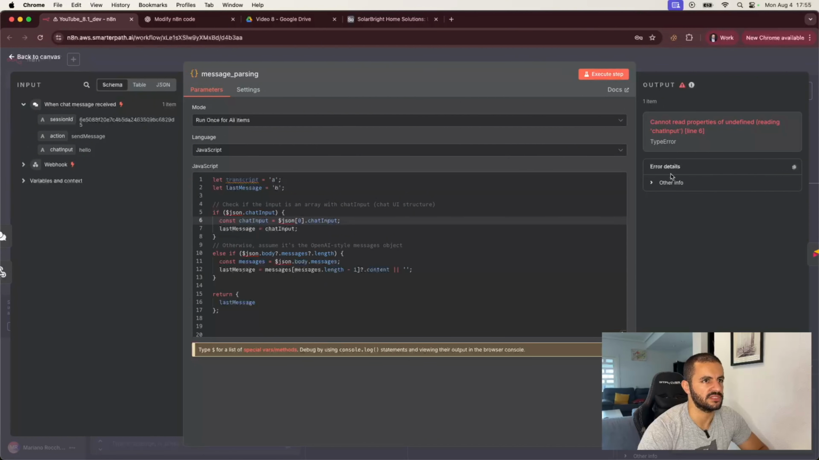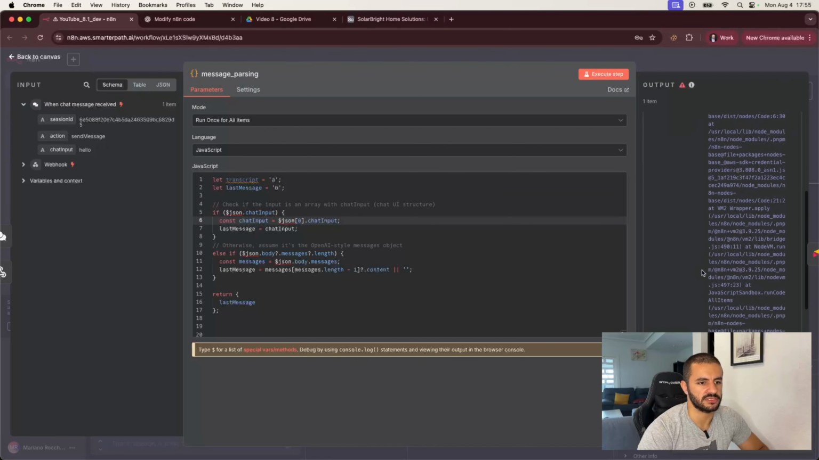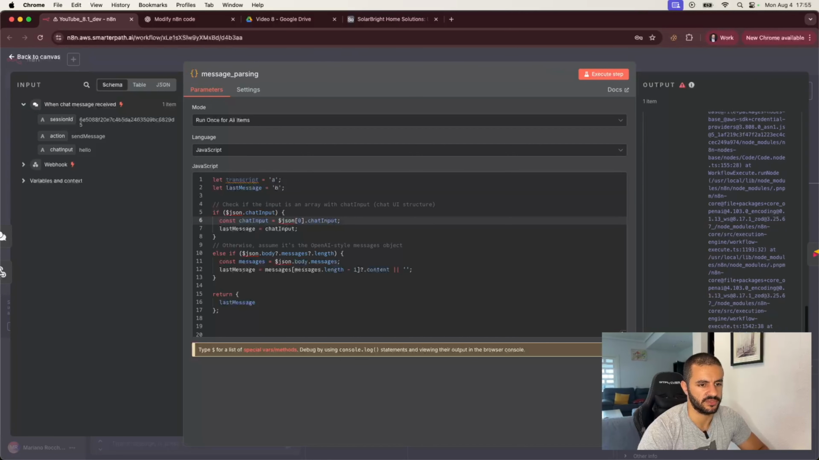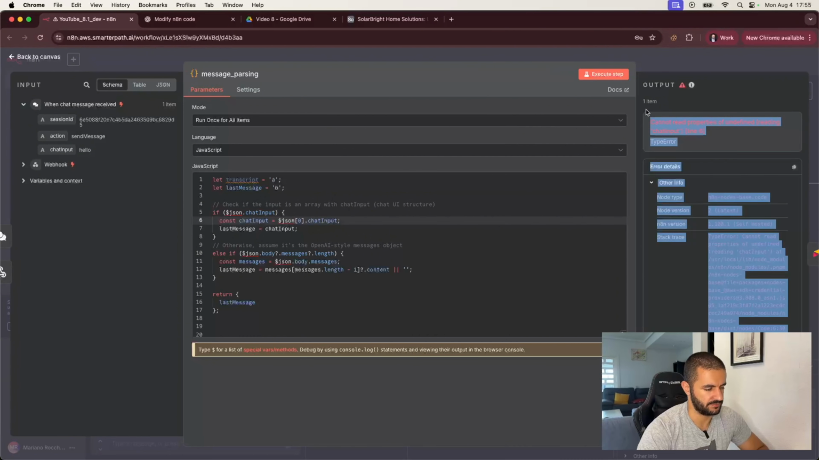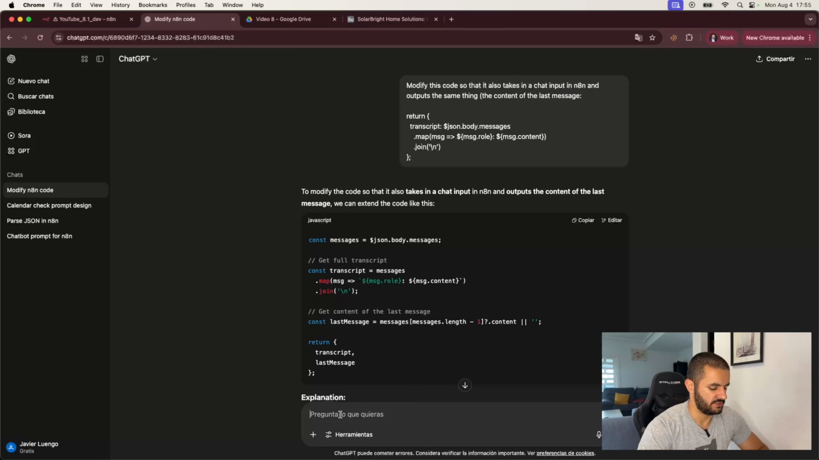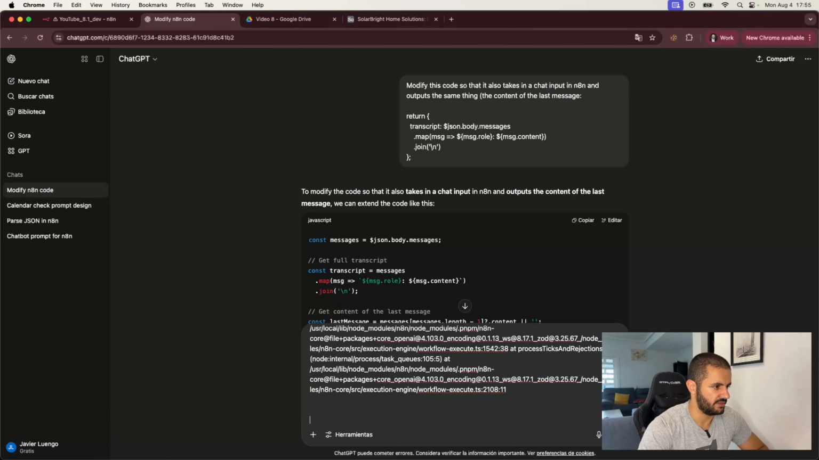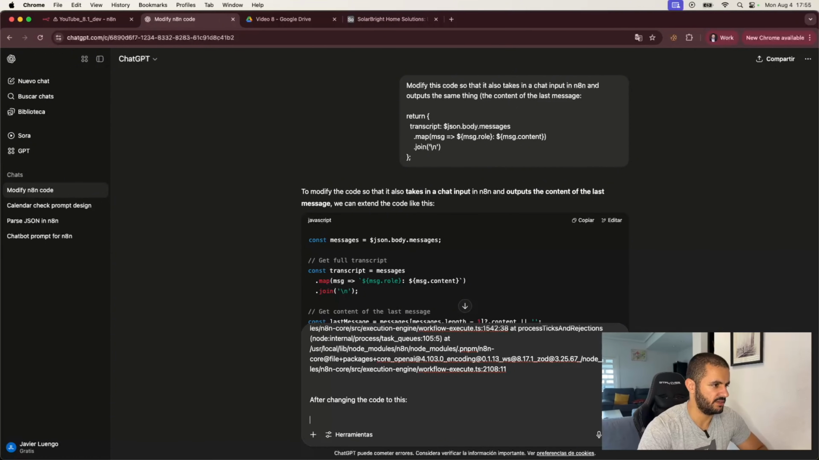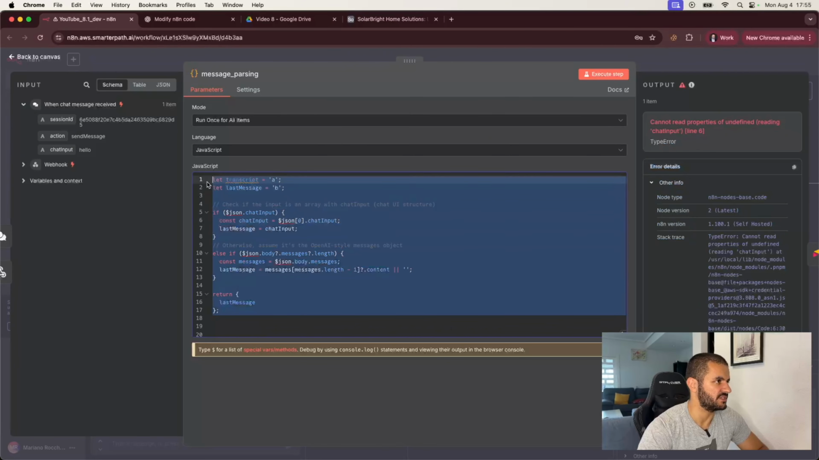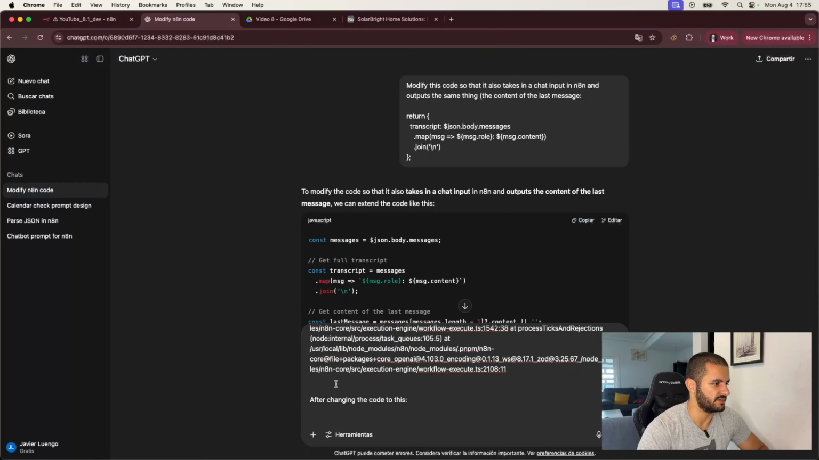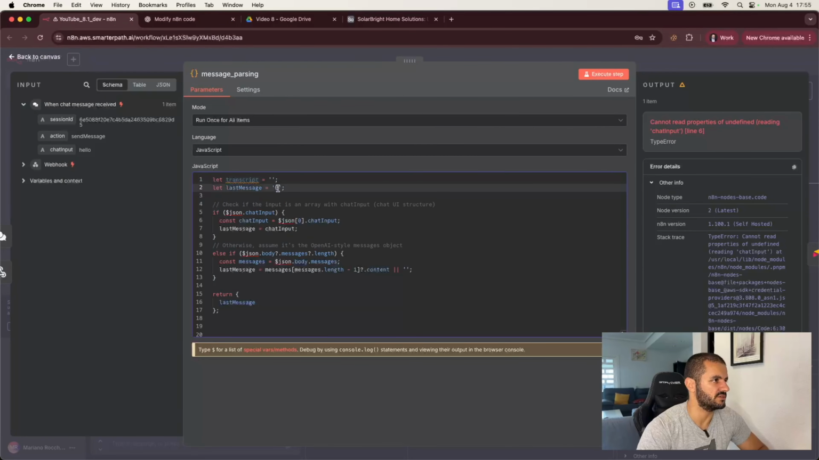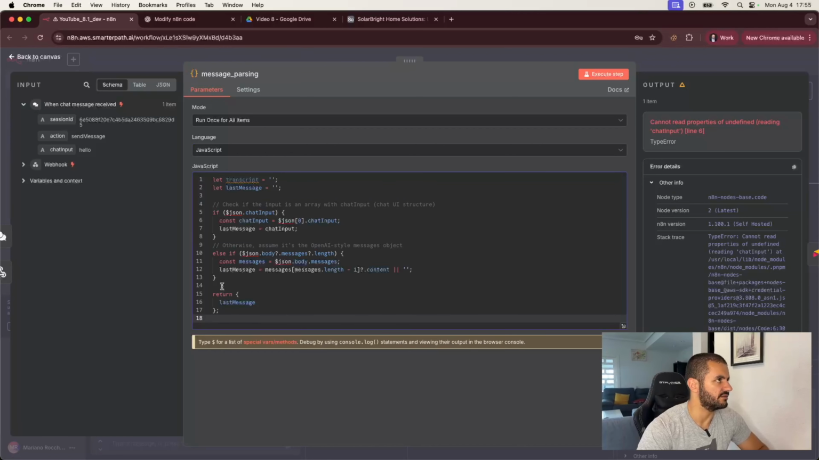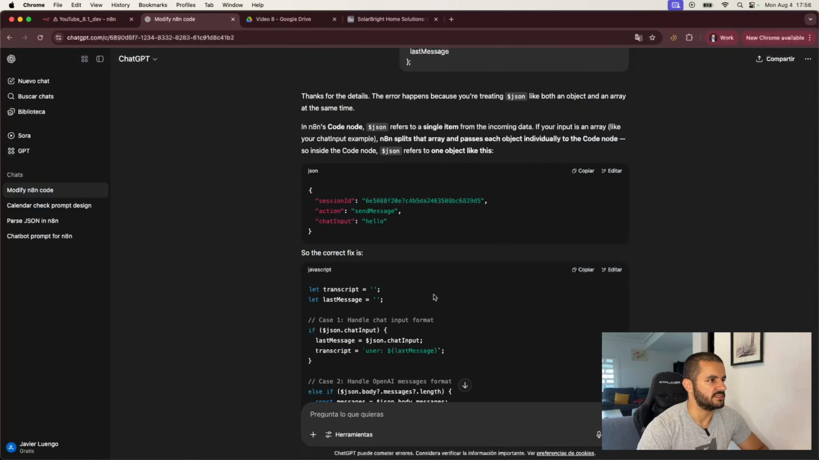Execute the step. Okay, so we still have this issue. So let's just send this issue to ChatGPT and let's see what it gives us back. After changing the code, let's tell it what we're changing the code to, otherwise it's going to assume that we have the same code that it gave us. Let's also remove the A and the B here because they're not needed. And let's clean this up a bit. Good. Let's see what it tells us.